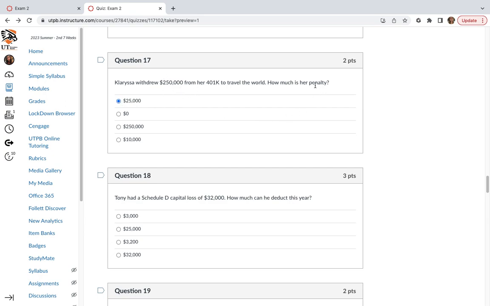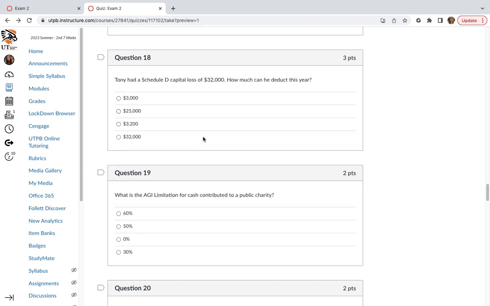Remember, this question only asks for her penalty. She still has to pay the ordinary rate for withdrawing the $250,000. So whenever you put money into your 401k, please just assume that you're not going to get it out until you retire. So if you don't think you're going to be able to wait till retirement, just don't put it in there, because then you're going to be looking at a 10% penalty. And you don't want to be paying penalties.